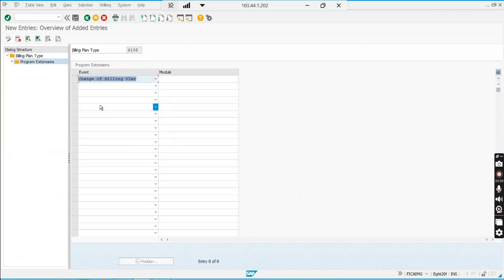Say, change of billing plan. You choose it and add your own function module, Z something, then the billing plan will be changed. Ideally you can also change it at the end of 12 instances, but you may forget, so you can write the code right here so that every year it will work. In that example, like the 10% top up, whatever your requirement may be, you can add it here. You assign a custom function module, not standard.